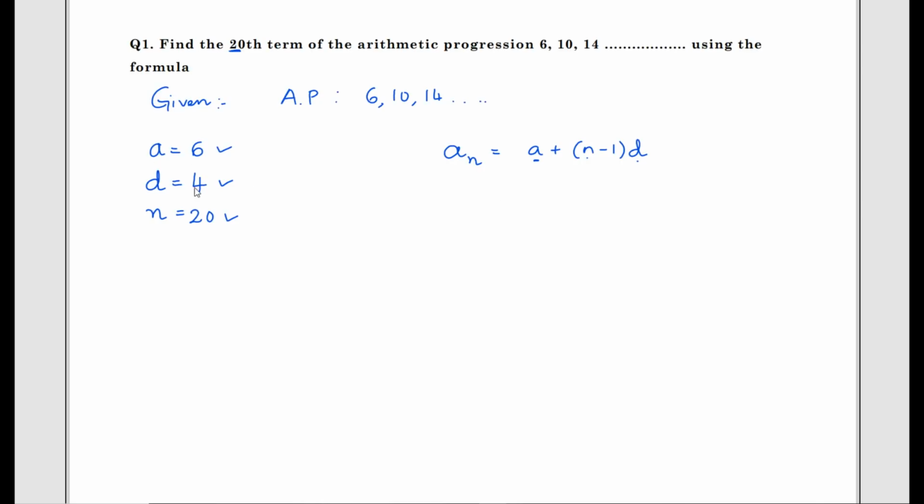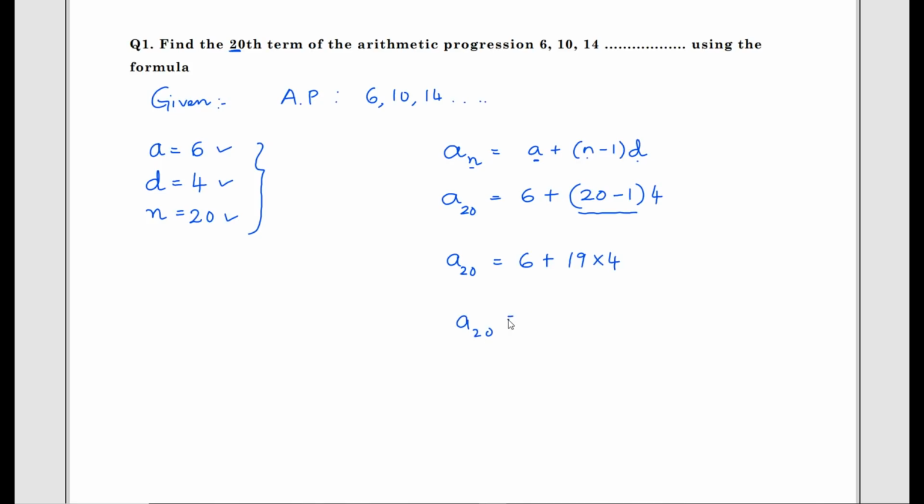Now, substitute all these values in the nth term formula. a20 equals, what is the value of a? A is 6 plus, what is the n value? N value is 20 minus 1 as it is. What is the value of d? It is 4. Now a20 equals 6 plus, always simplify the terms inside the bracket. That is 20 minus 1 is 19 into 4.